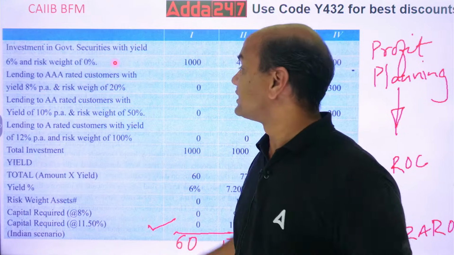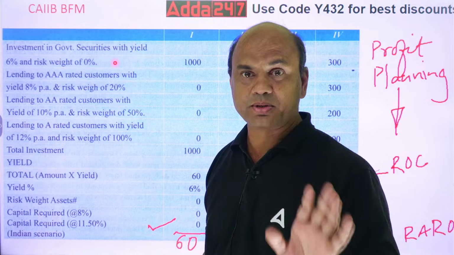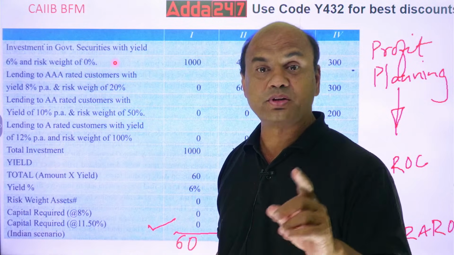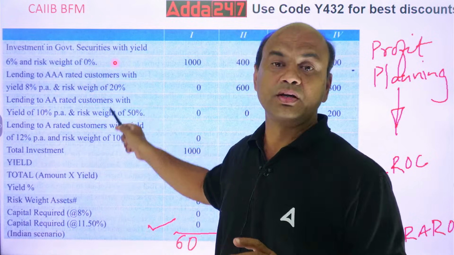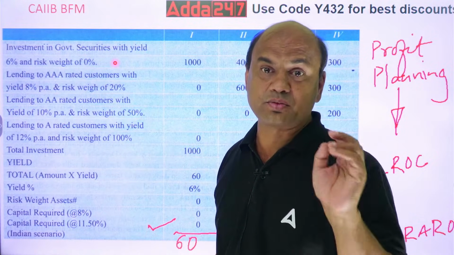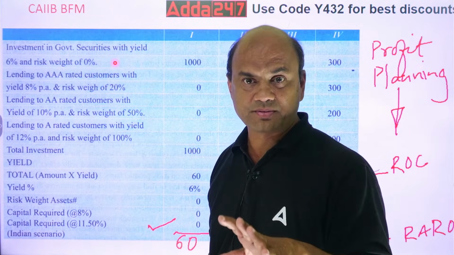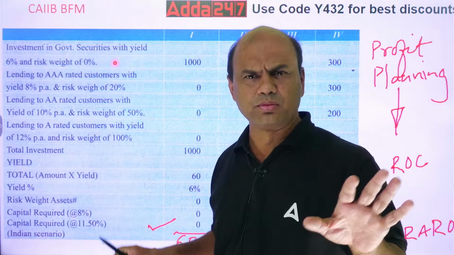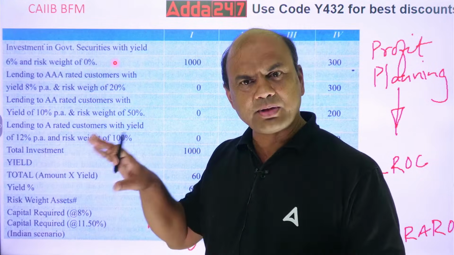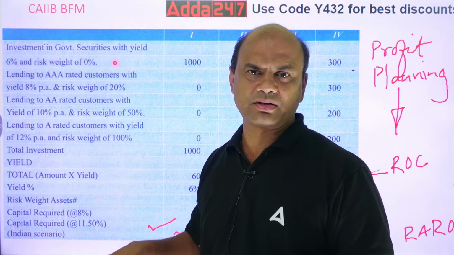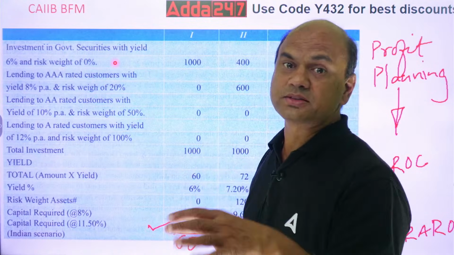AAA rated securities give 8% return, that will be given to you. In the exam they will mention 8%, but risk will not be mentioned. Risk is 20%. This you will have to remember. AAA is 20%, AA is 30%, single A is 50%. Okay? Thumb rule. BBB is 100%, BB and below 150%. You can write this down. And unrated is 100%.